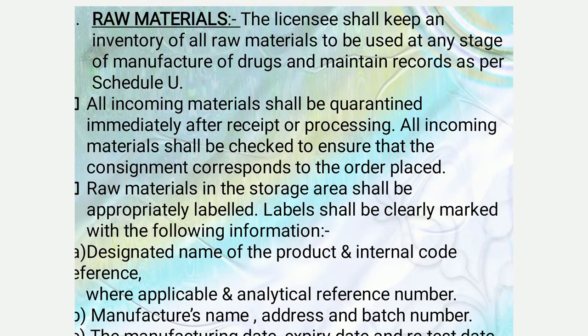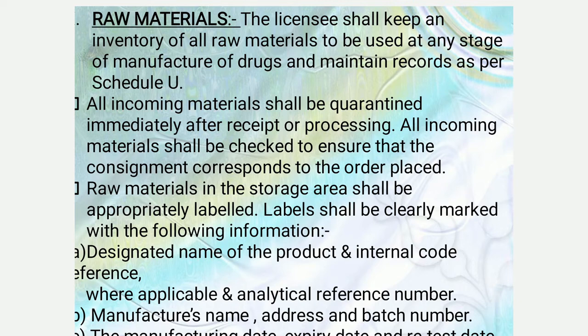Next one is the raw materials. The licensee shall keep an inventory of all raw materials to be used at any stage of manufacture of drugs and maintain records as per Schedule U. All incoming materials shall be quarantined immediately after receipt or processing. All incoming materials shall be checked to ensure that the consignment corresponds to the order placed.